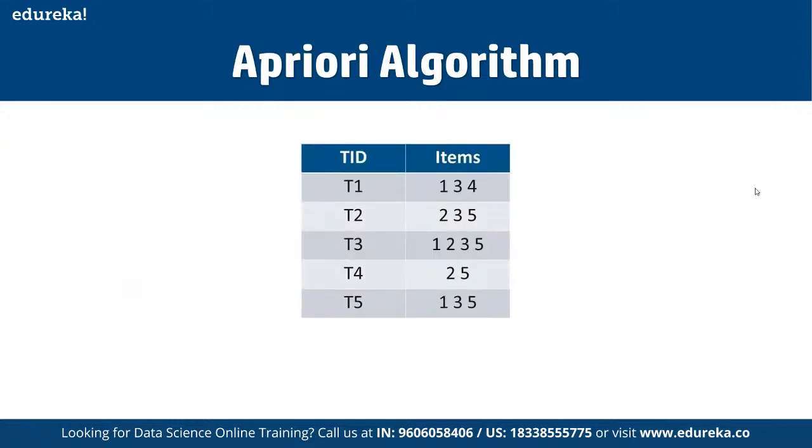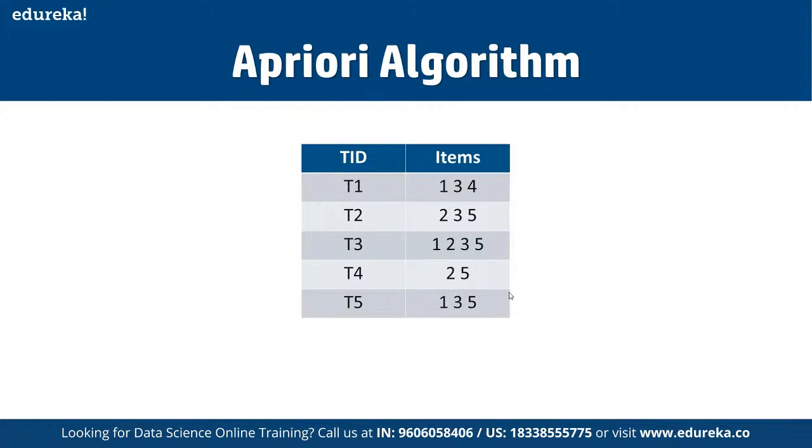All right, so now let's talk about a simple example. Let's say we have the following data of a store here. We have the transaction ID here, and then we have nine items. Here we have the transaction IDs, and here we have the items. In transaction one, we have 134, then 235, 1235, 25, and 135.